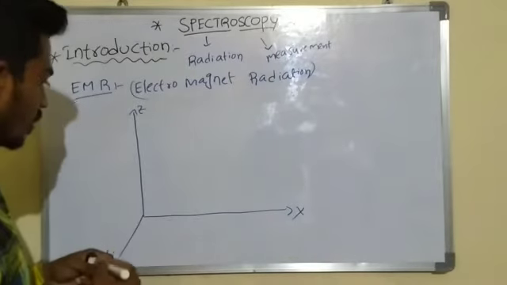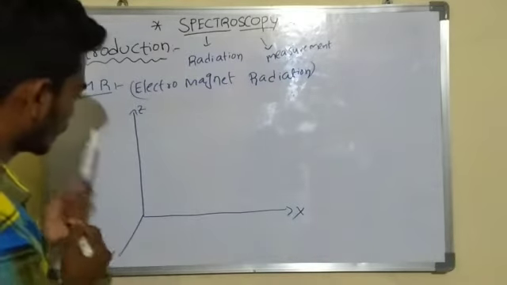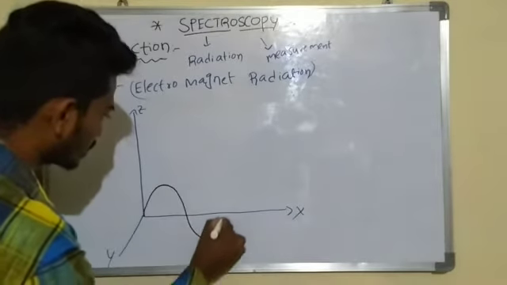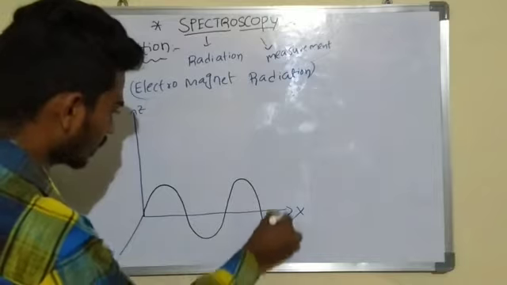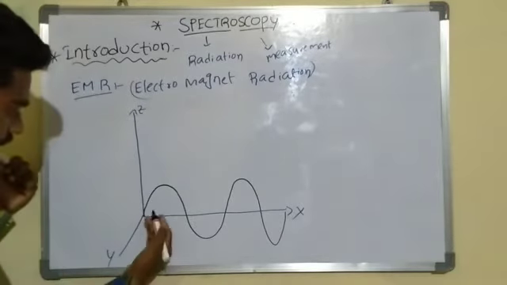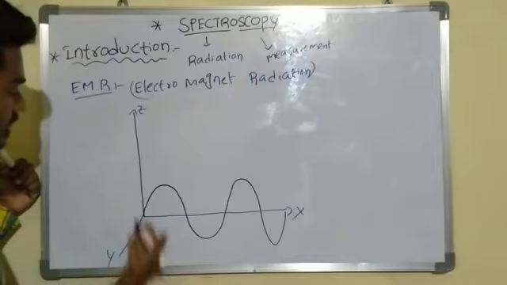Initially, we can see the electric wave. This is the electric wave which is parallel to the x axis and perpendicular to both the y axis and z axis.